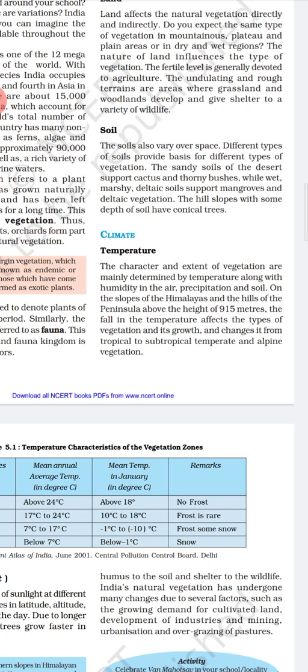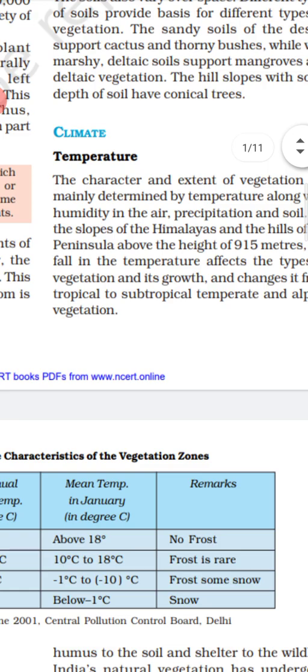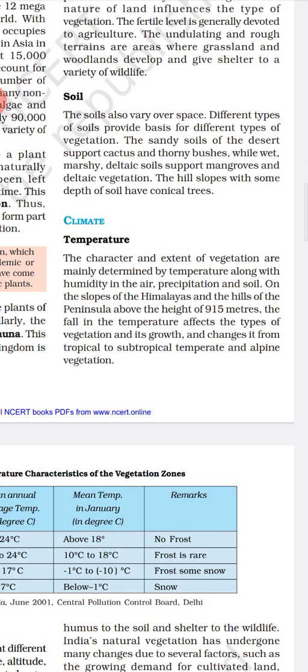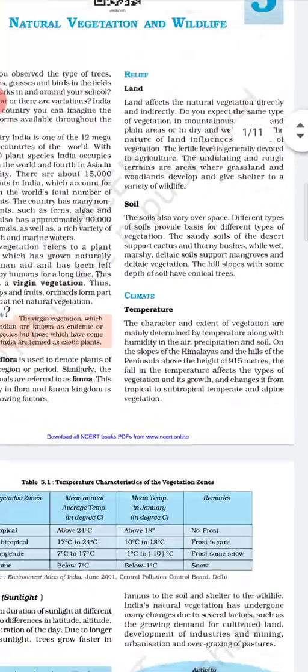Less vegetation means there is less rainfall, maybe that is the reason behind it. Or where high rainfall regions are there, definitely dense forests are found there. On the western side of the Western Ghats, we have studied that high rainfall is received, that's why dense vegetation is found there. So there is a positive correlation between temperature, precipitation and vegetation and wildlife.